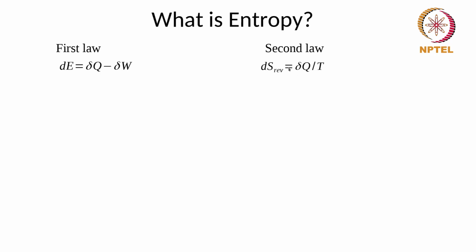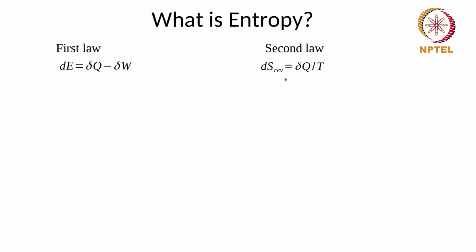From the second law, we saw that the cyclic integral of del Q by T is essentially 0 for a reversible process, and for a reversible process we said that dS is equal to del Q by T. So we got some change in some quantity when looking at heat and work in the first law. We called that energy. And we got some change in a property when looking at reversible processes involving heat transfer and temperature, and we call that dS.